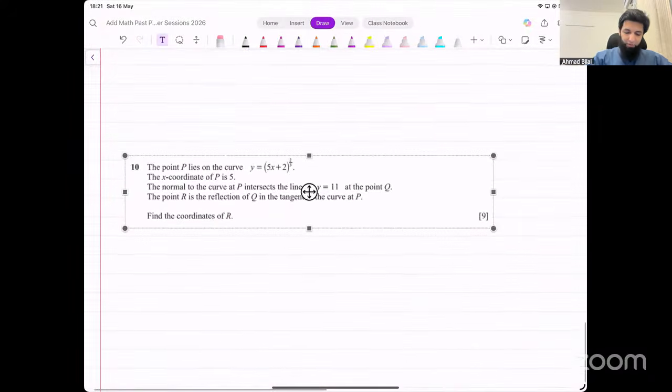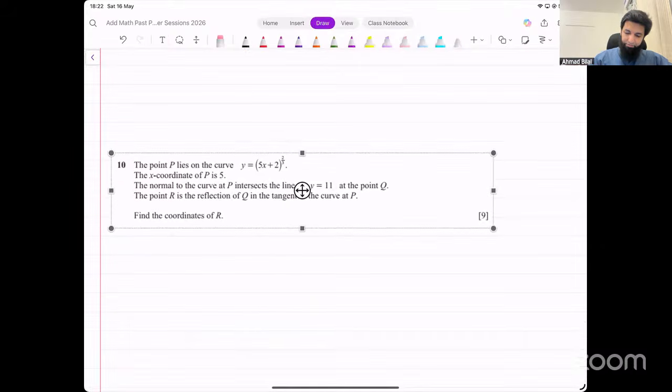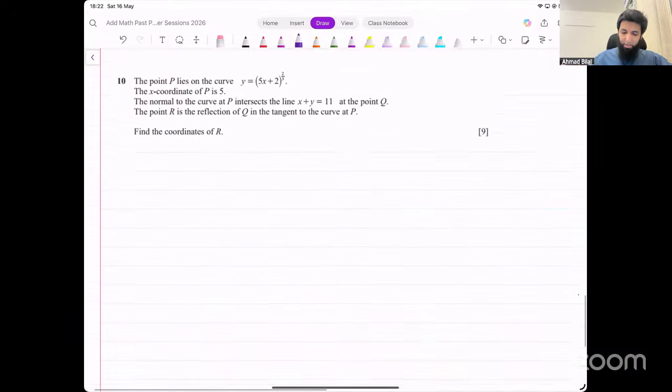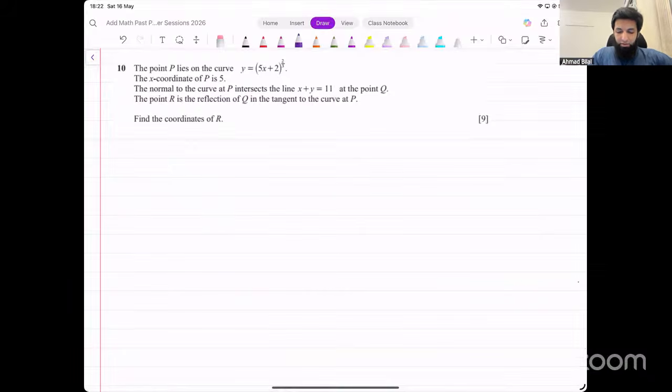Okay, let's do this now. Question number 10. The point P lies on the curve, this curve. The x coordinate of P is 5. The normal to the curve at P intersects the line x plus y equals 11 at the point Q.